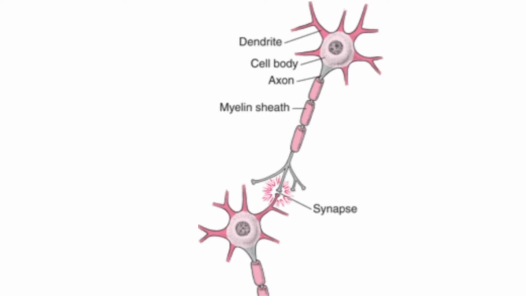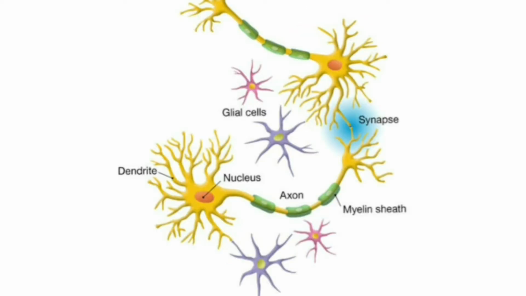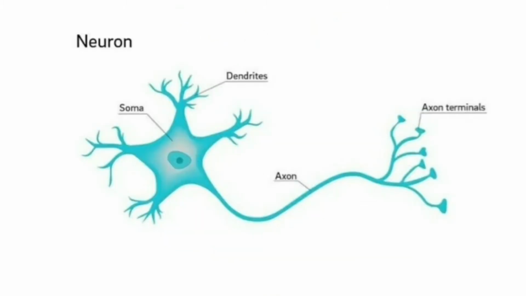At the synapse, communication between the two neurons is taking place. So please understand, there is a junction where the axon terminal of one neuron meets the dendrites of another neuron. This junction is called the synapse.